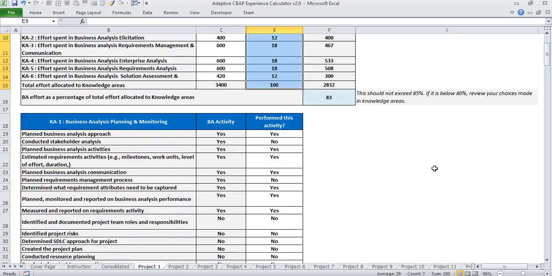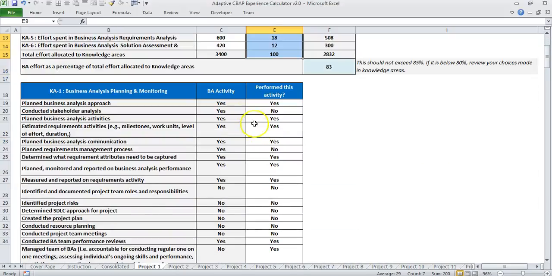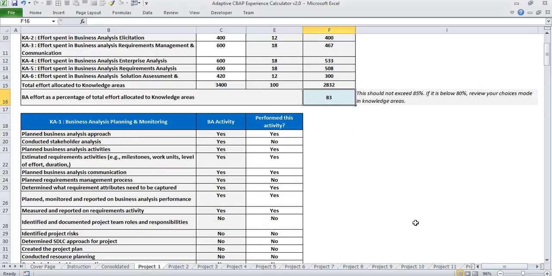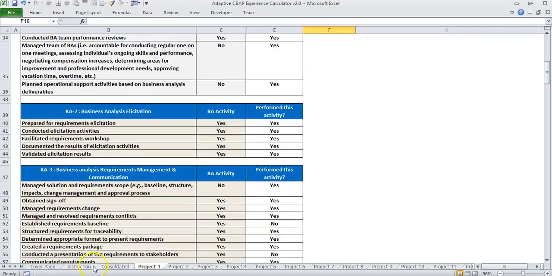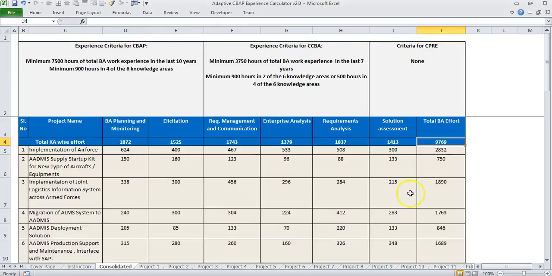Then what we start doing is, for each knowledge area, the template guides you whether it is a BA activity or not. So you have to check this as yes or no. It's possible that you have done some non-BA work in the project, because it's impossible for someone to do only 100% BA work. So in general, what we advise is your BA experience should be between 80 to 85% of the total project experience. You can stretch it up to 90, but going beyond 90 would not be very advisable.